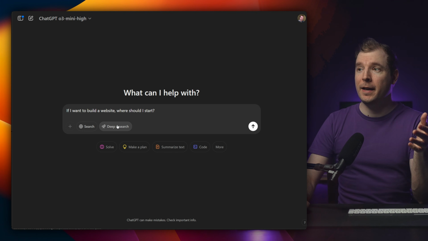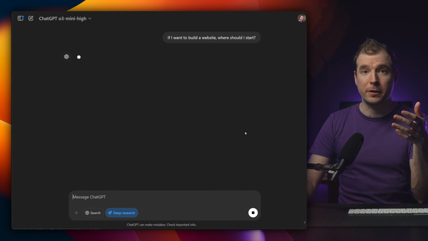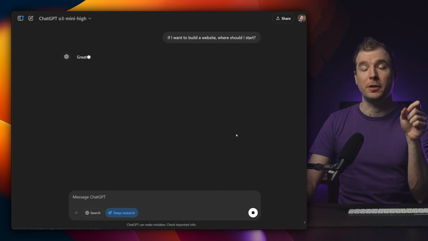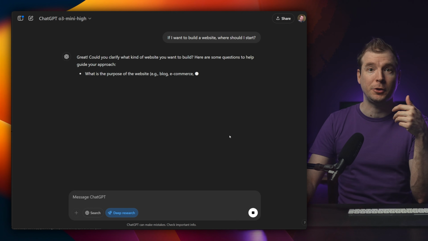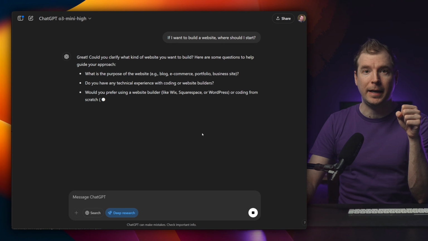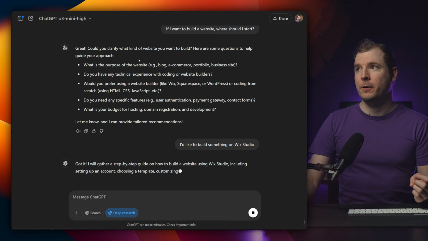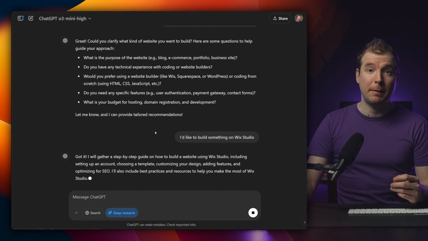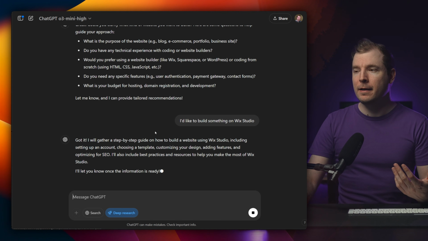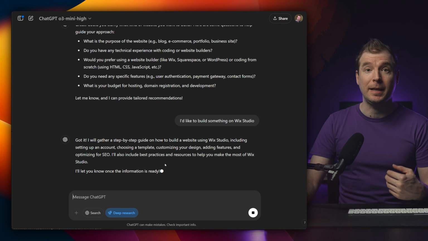When you go ahead and use Deep Research and search, it takes a lot longer to think about what it's going to do for its response. It'll even ask you follow-up questions so that it can definitely do the proper research and browse the web in order to give you back the answer you need. Such as here, where it's asked me to clarify about the type of website I want to build. Then it'll go off and do its thing, starting to browse the web to give me back the best answer possible.